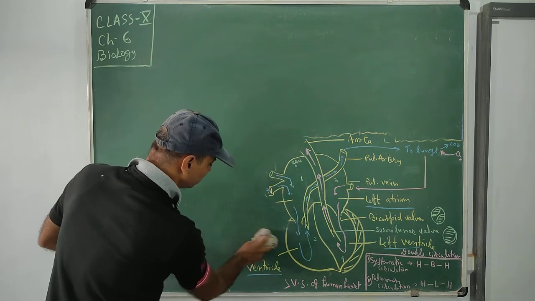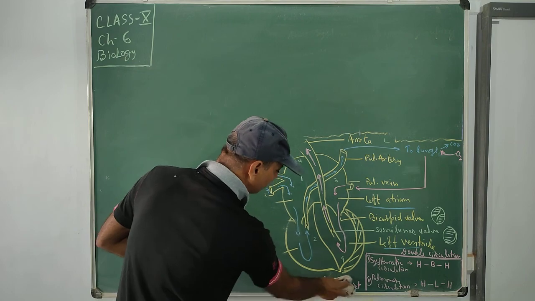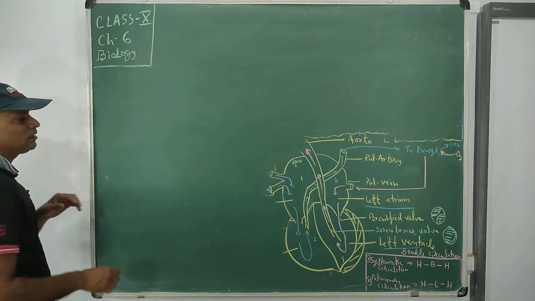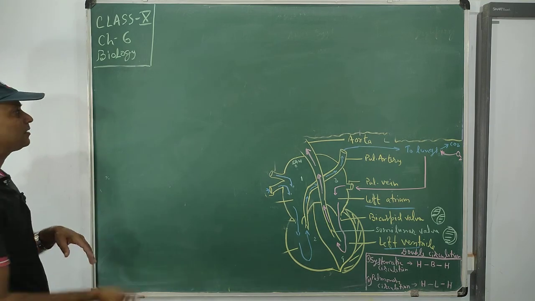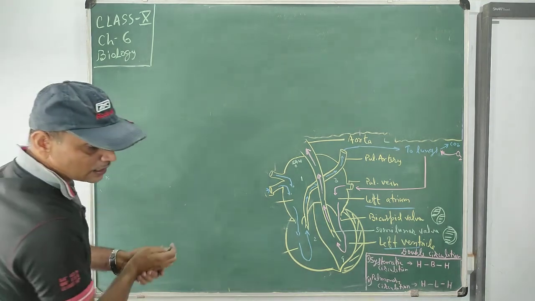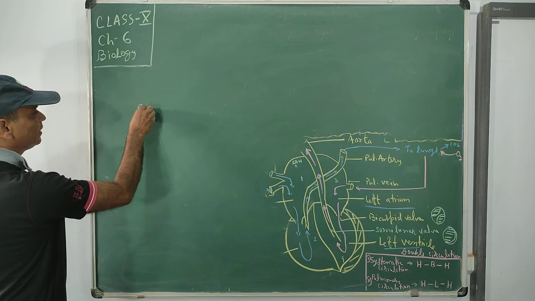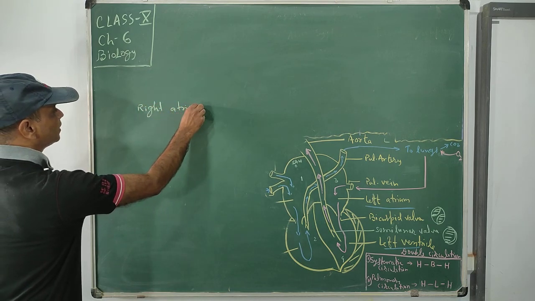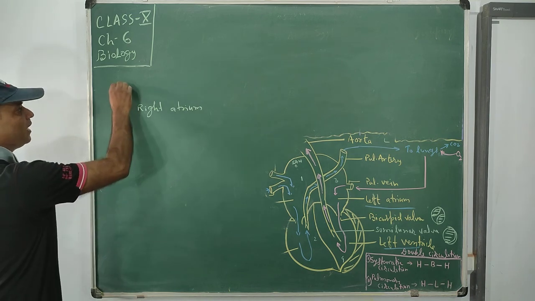See, first they receive blood, after that they purify the blood, and then they send it to the whole body as well as the lungs. Here is the right atrium, which receives blood from where?